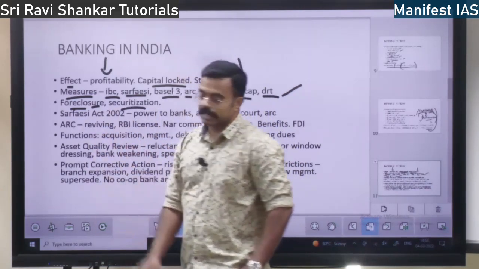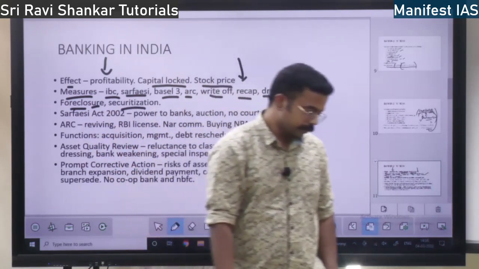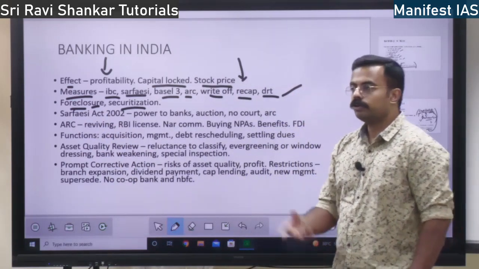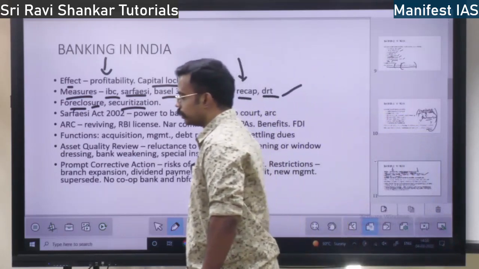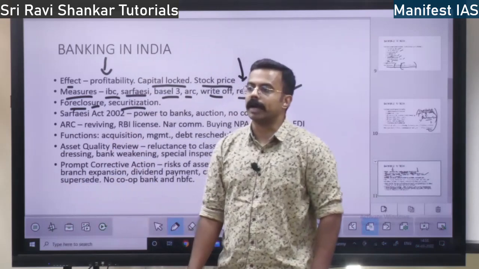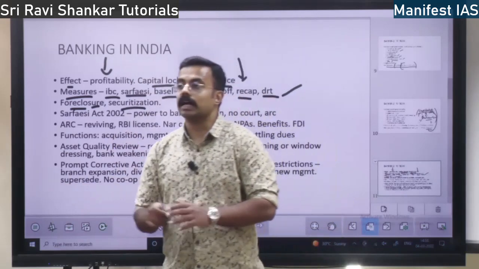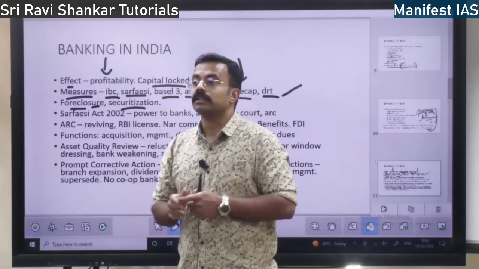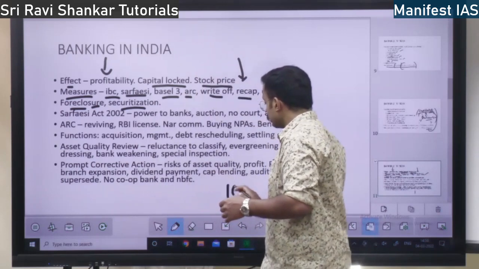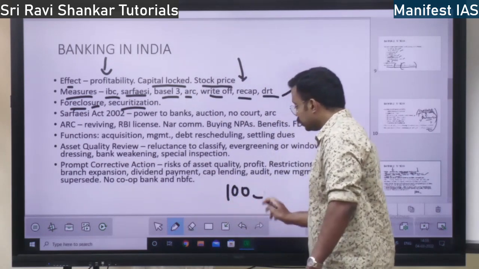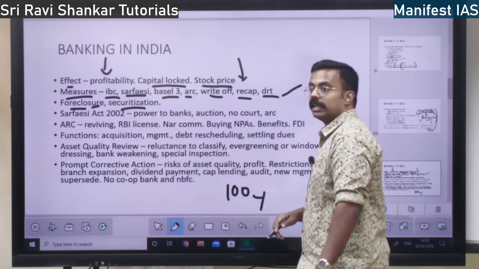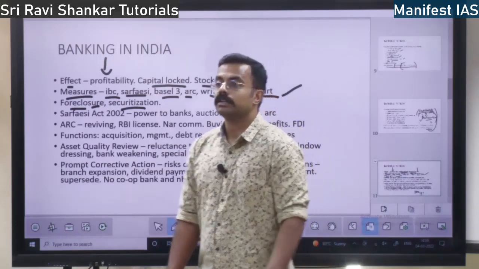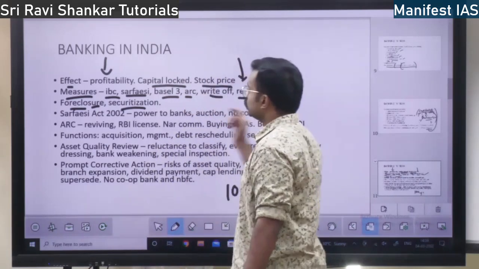And also securitization. See, you own a company, you own some industry. You do not pay the loan to the bank, whatever you have taken. Your industry will be taken over by the bank. What do they do? They are going to convert it into security. If your industry value is 100 crore, they are going to issue shares. They are going to convert it into shares. The property, the security, will be auctioned. Right? Securitization is also there.